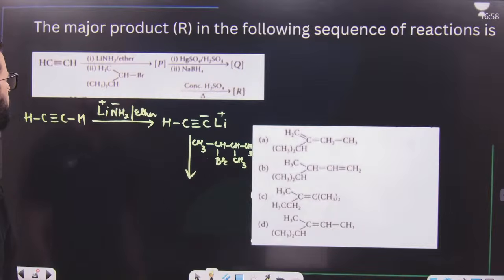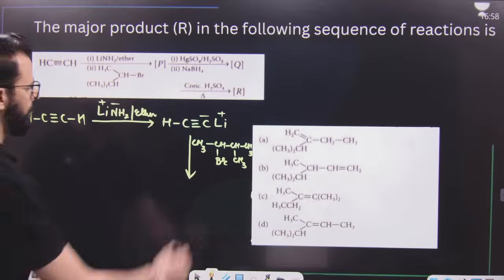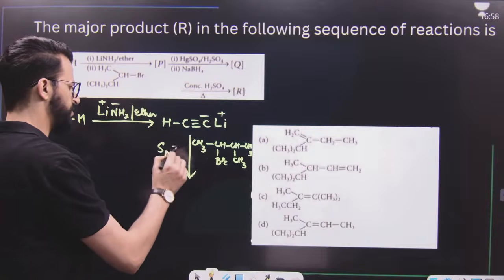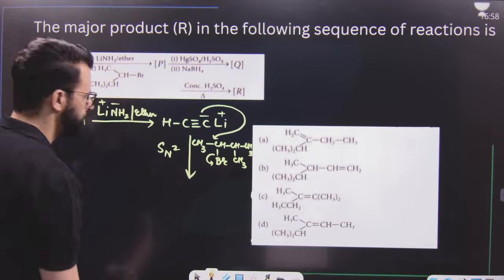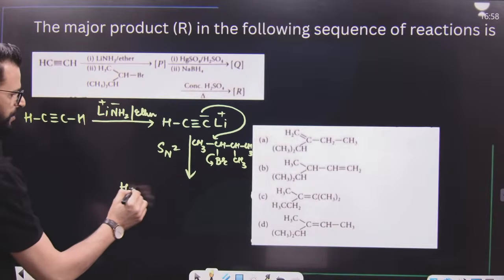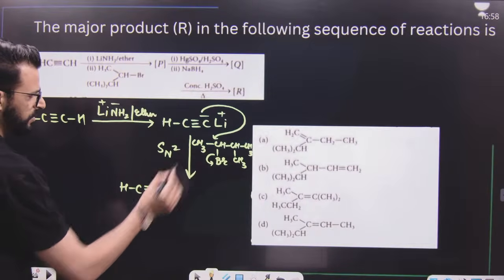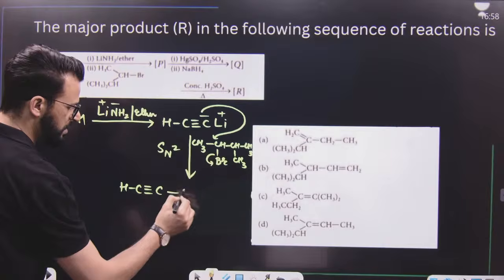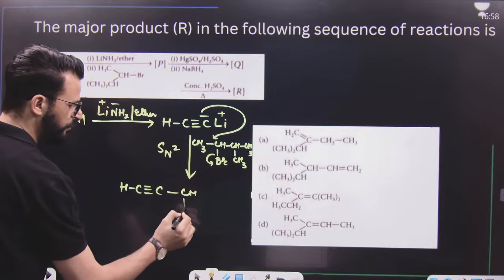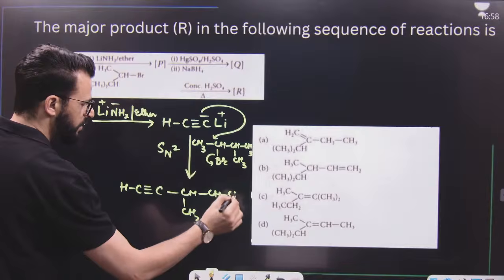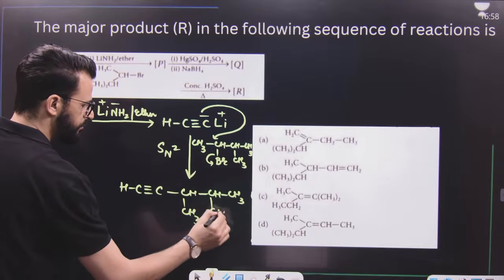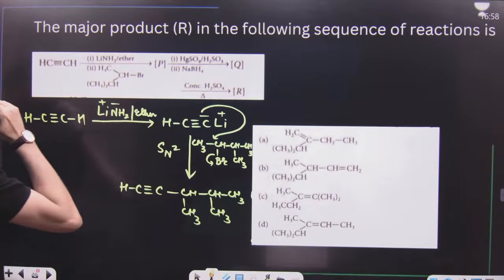Now, what will happen? Over here, a simple SN2 reaction. It will attack this one and Br will be lost. So we will get HC triple bond C. Then that C will form a bond with this CH. This CH already has a bond with CH3. Then it has another CH, then CH3, then CH3. Is this point clear? So this is P.